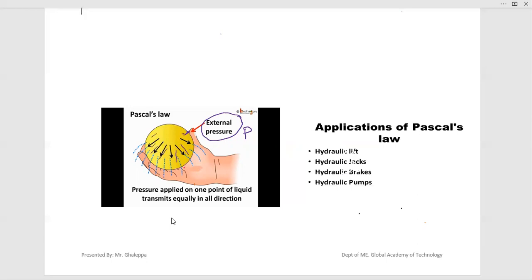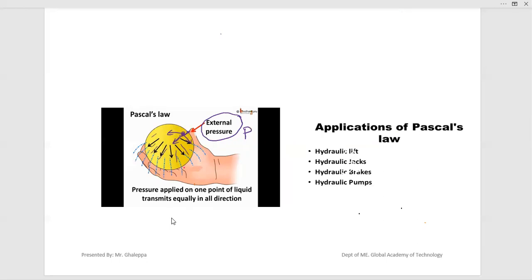So the pressure distribution in the x direction, the y direction, and the z direction is the same. Means the pressure is distributed in such a way that the pressure in all directions is the same. That is the reason Px is equal to Py is equal to Pz.